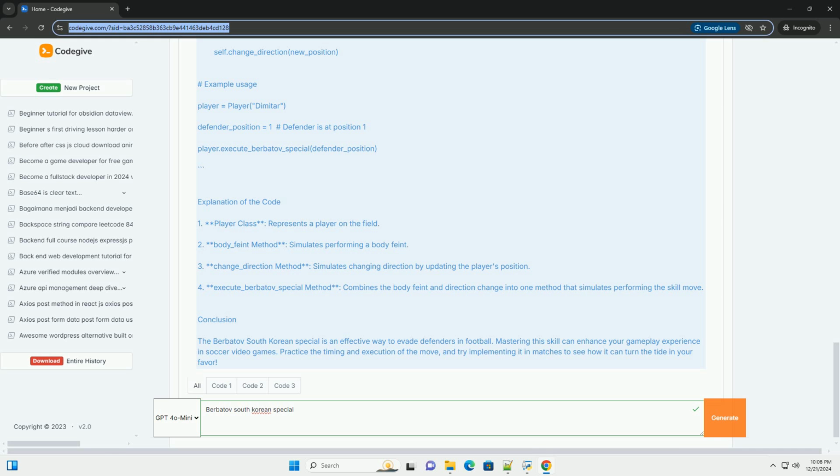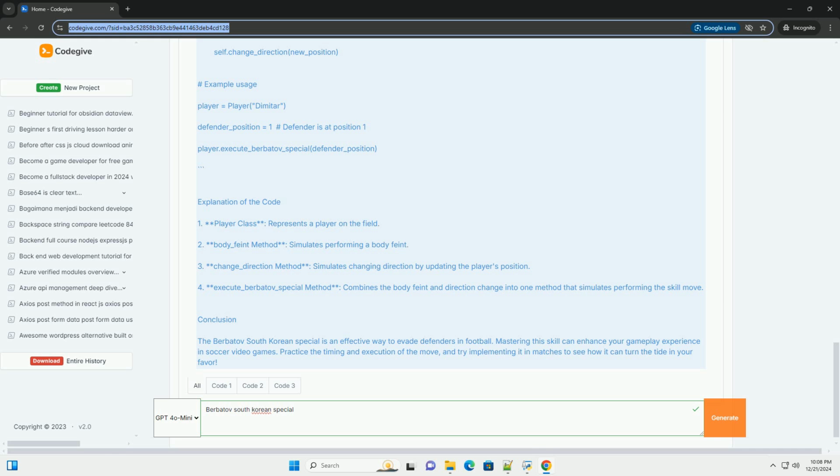Practice scenario. To practice this move effectively, find a training ground or a friendly match where you can repeatedly attempt it against a defender. Code example. If you want to implement a simple simulation of the Berbatov South Korean special in a coding environment, you could create a small Python script that represents players and their actions. Here's a basic example. Python.